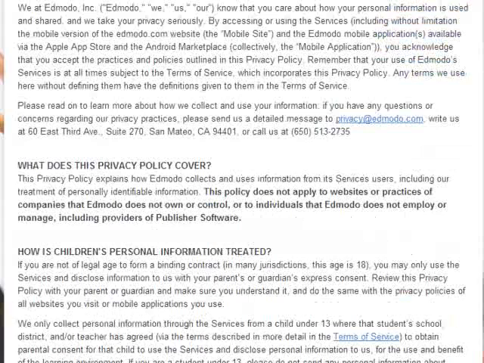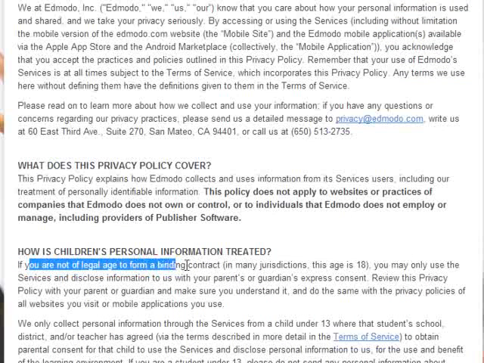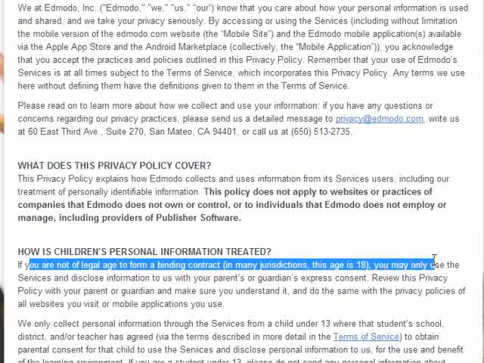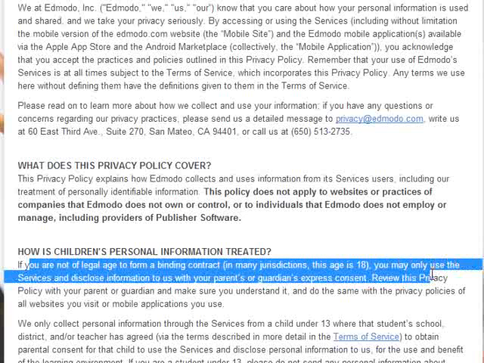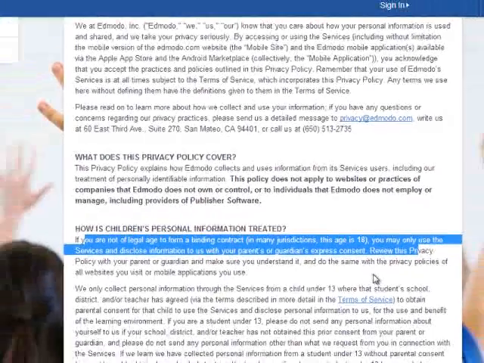Here you see that they are addressing the COPPA rules. If you are not of legal age to form a binding contract, and in many jurisdictions this age is 18, you may only use the services and disclose information to us with your parent or guardian's consent. Which means if you are in fact using Edmodo in your classroom and your students have accounts, then you are not COPPA compliant if you don't have a permission slip on file giving express consent from their parents to be able to have an account on this site.